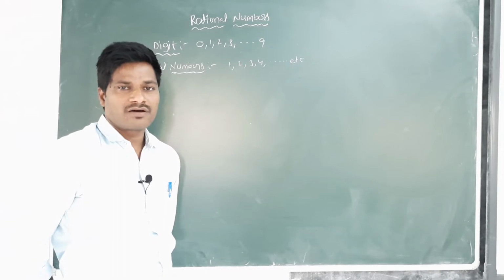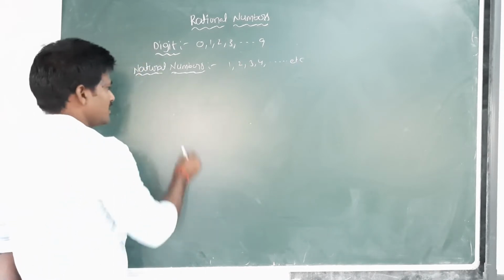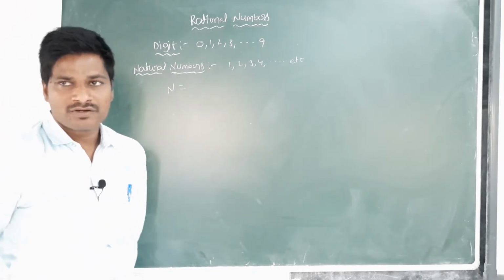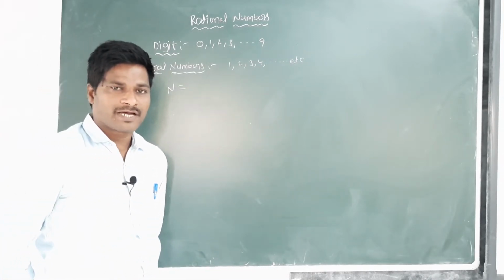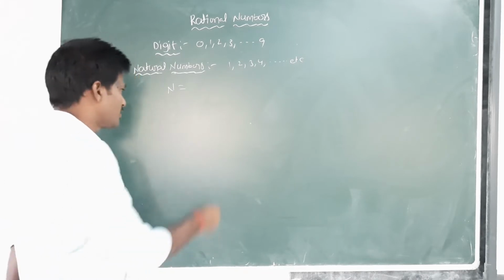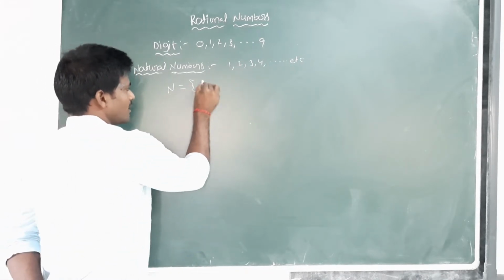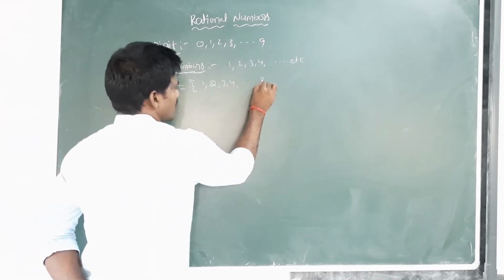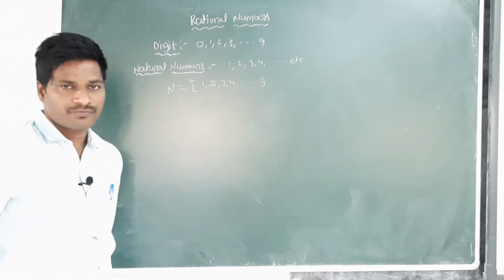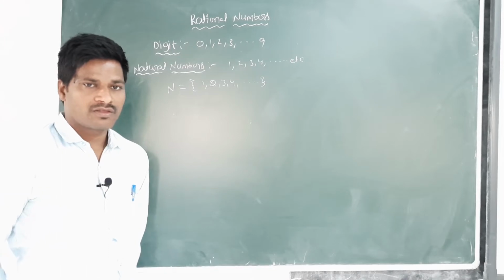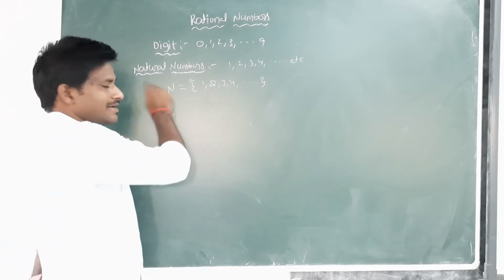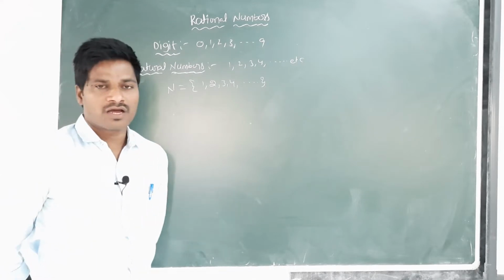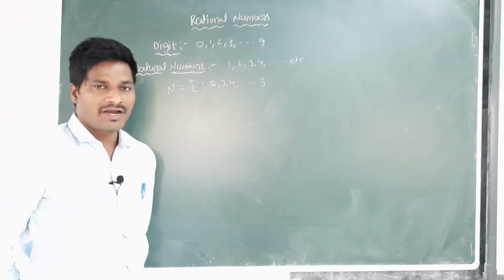The set of all natural numbers can be represented by capital N, equal to the set of 1, 2, 3, 4 and so on.